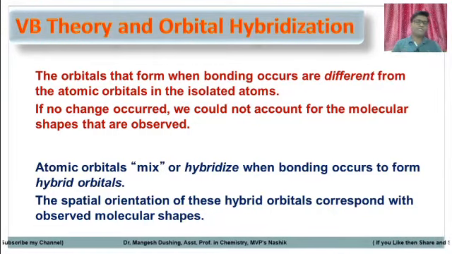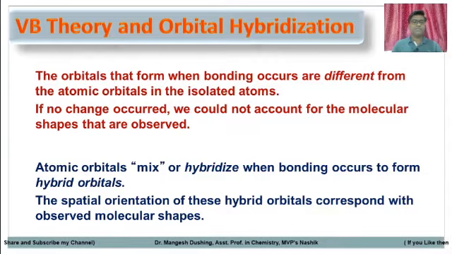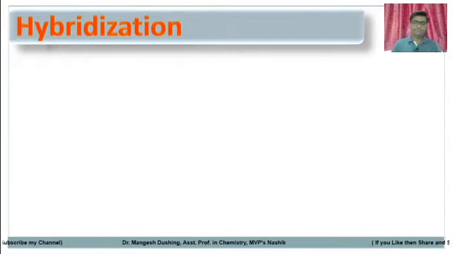The orbitals formed after hybridization are called hybrid orbitals. The spatial orientation of these hybrid orbitals, meaning their orientation in space, corresponds with and gives the observed molecular shapes to that particular molecule.